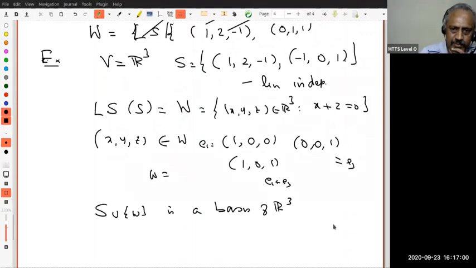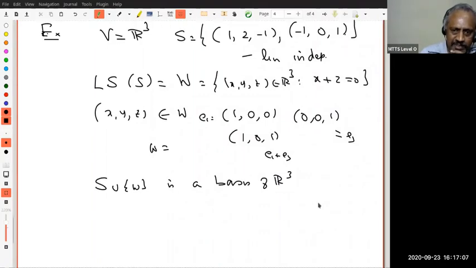Okay. If you want, you should check it, that they are linearly independent, etc. But I want to indicate a few different ways also, just for fun. Whenever there is this kind of thing, the best thing is to be creative. Don't be shackled by some standard rigid way of thinking. Just play with it. If you get it, it's well and good. If you don't get it, it's fine. But I'm sure it will have given some insight, which will be useful for future problems.